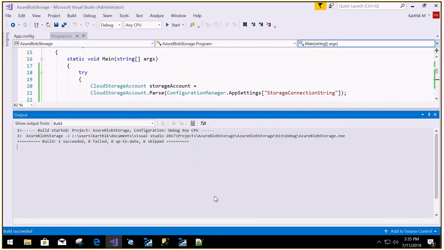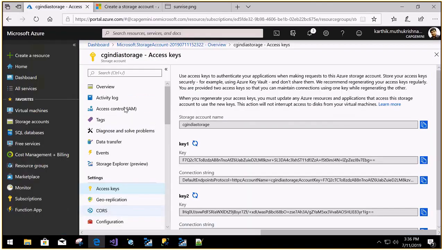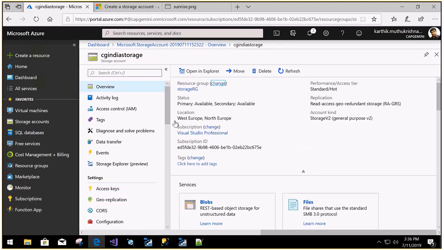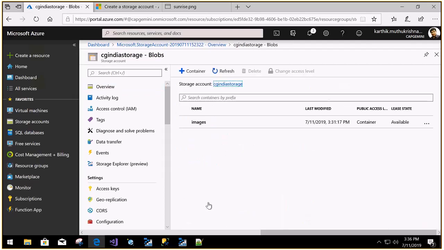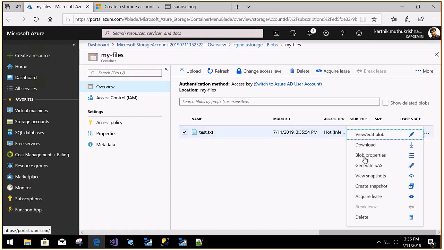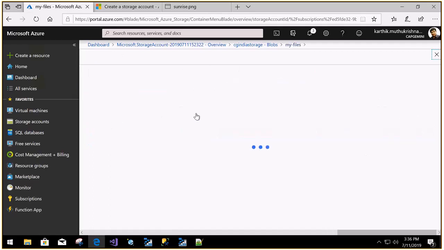So as a result, in your portal under this, we have the blobs. So let me refresh. You can see that my files, and in my files we have this test.txt, and once again this test.txt will be available throughout the world by just getting the blob property. You can see that it can be accessed via a particular endpoint.